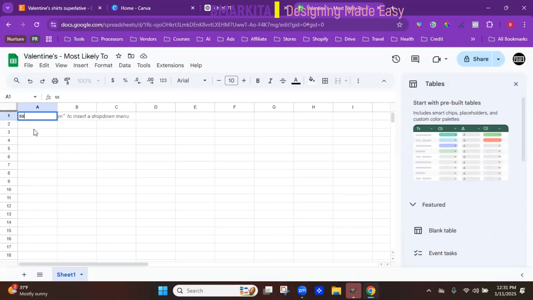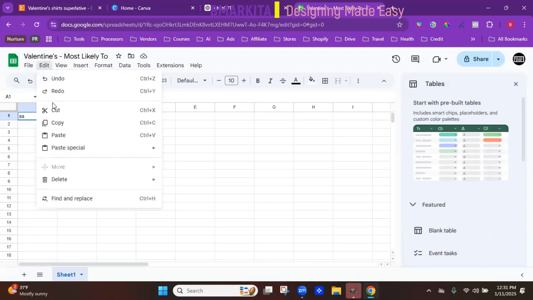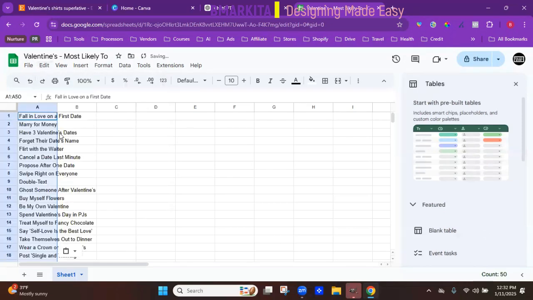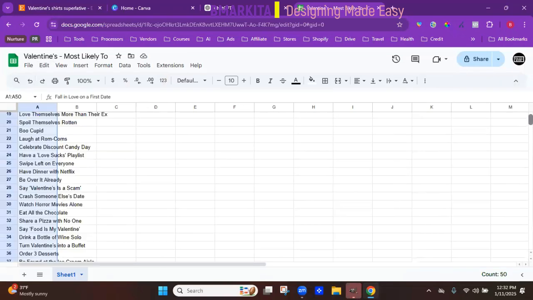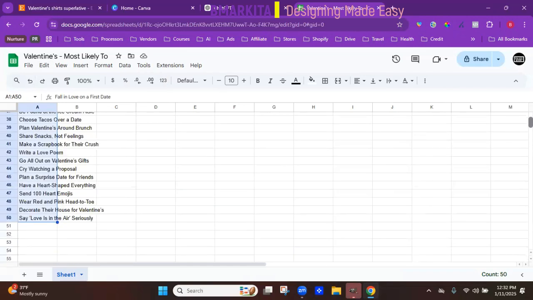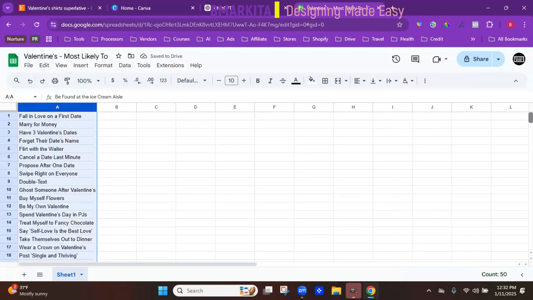Now here, my computer was trying to type for me. This is where I'm just going to edit, paste, or Control V. And now I have my list of all those superlatives that ChatGPT gave me. So you can see here's all 50. If you want to, you can put them in ABC order. You could have asked ChatGPT to do that as well, but just to make sure that there are no duplicates.